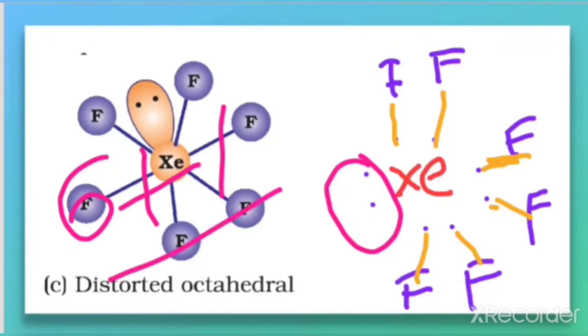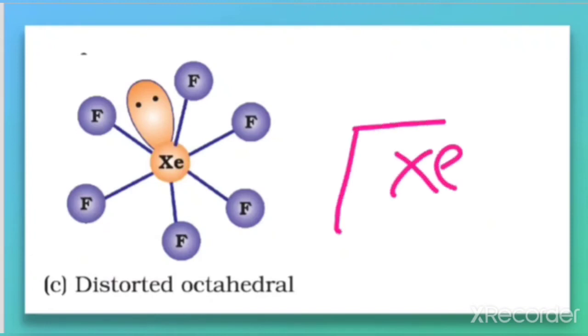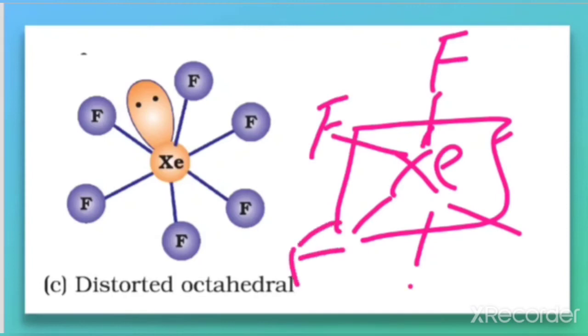So 7 is actually pentagonal bipyramid, but instead of a pentagonal bipyramid, this has a geometry called distorted octahedral geometry. That is, it is in the form of an octahedral, the one we are already familiar with. So 6 fluorine and 1 lone pair.